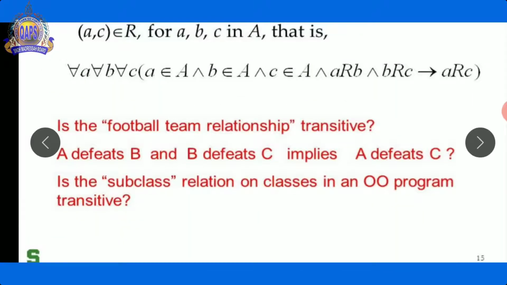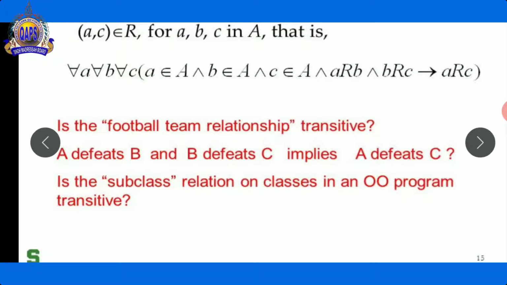Now, given the definition of the transitive property, many questions arise. Number one: is the football team relationship transitive or not?